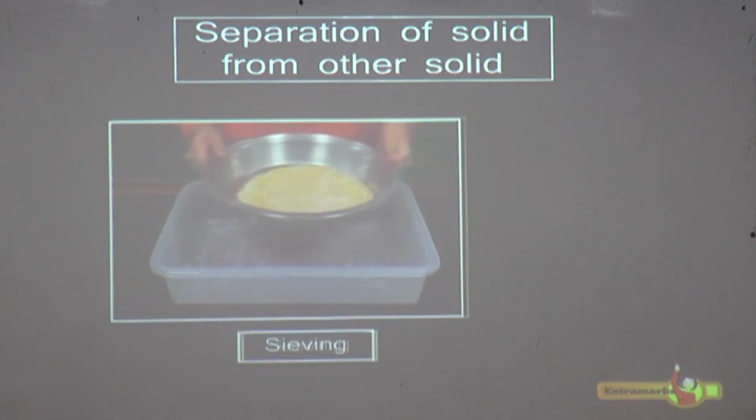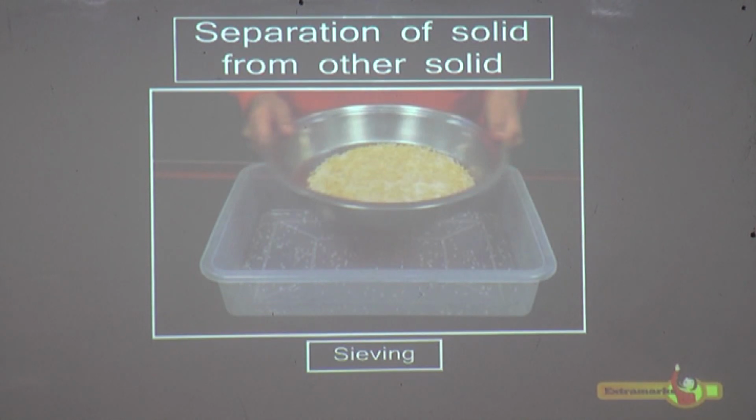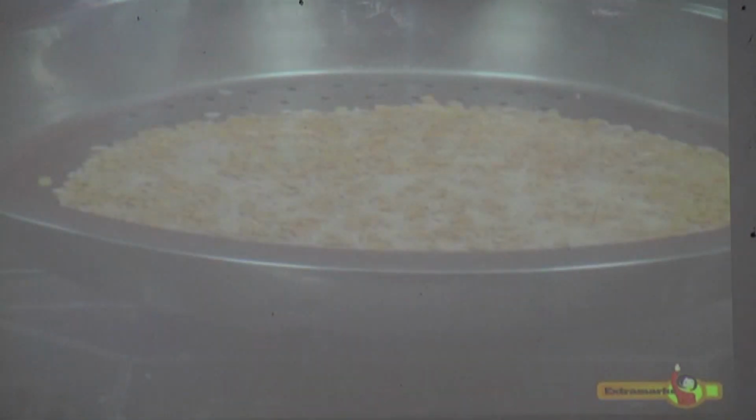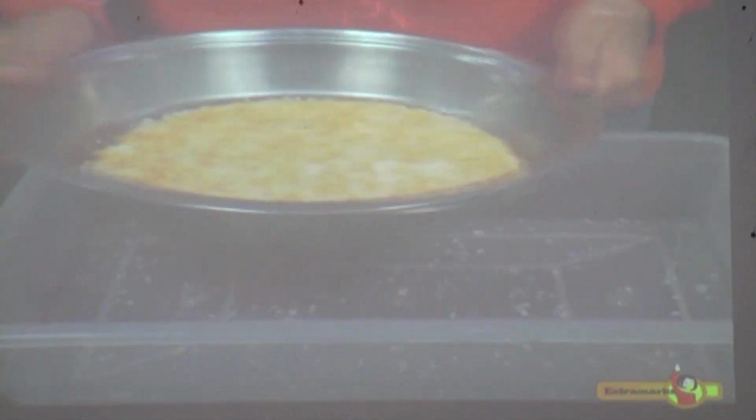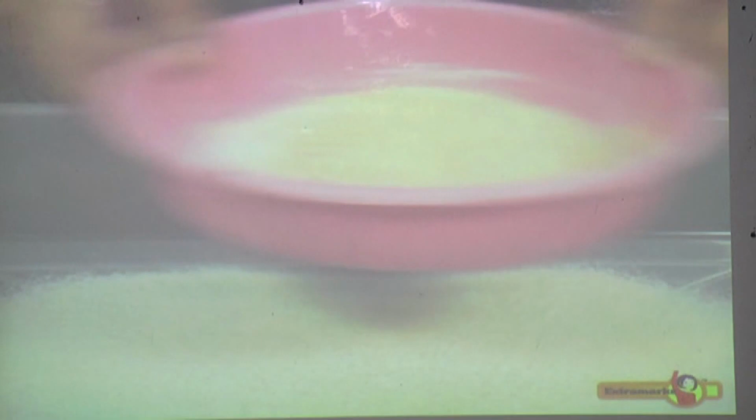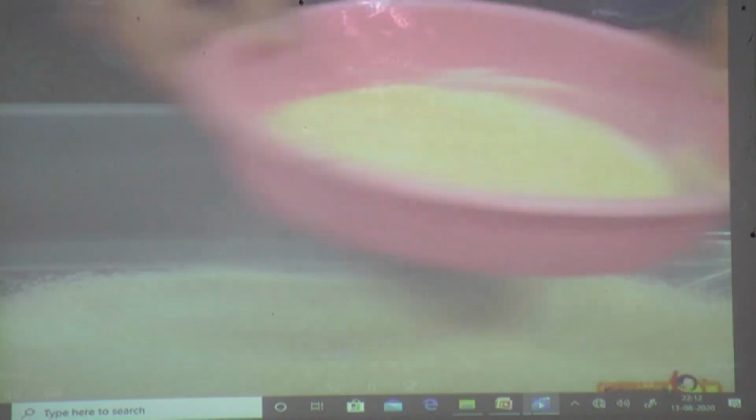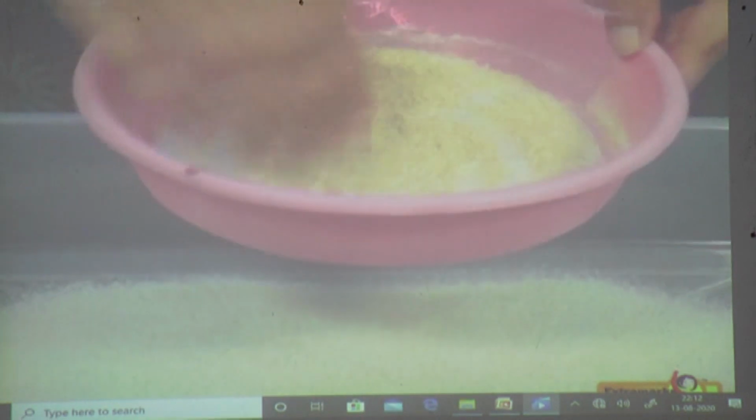Sieving is one of the most commonly used methods for separating mixtures of solids. This method is used when there is considerable difference in the size of the components of solids. A sieve with pores of appropriate size is used to separate the constituents of the mixture. Sieving is an act of separating small particles from bigger ones by passing the mixture through a sieve. The sieve used for sifting flour has very small holes, which allow only very fine flour particles to pass through them. The coarse particles are left behind in the sieve.